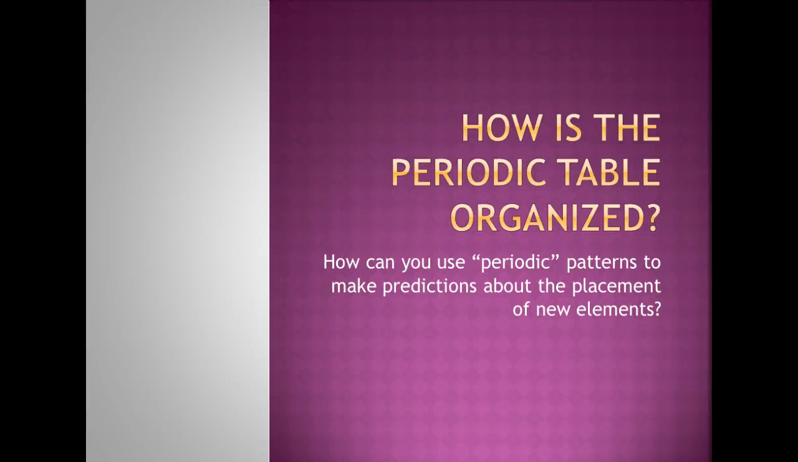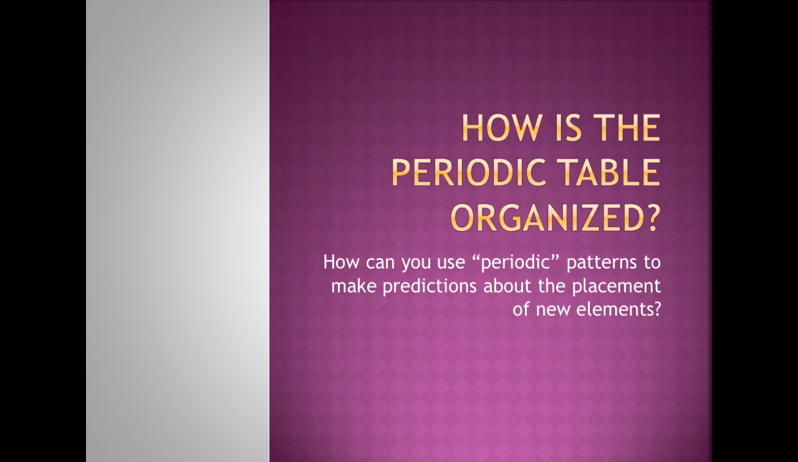This slideshow is about how the periodic table is organized. And the sub-question is how can you use periodic patterns to make predictions about the placement of new elements? The word periodic means occurring or reoccurring at regular intervals. You've learned about periodic patterns before in math class. So it's like repeated patterns.